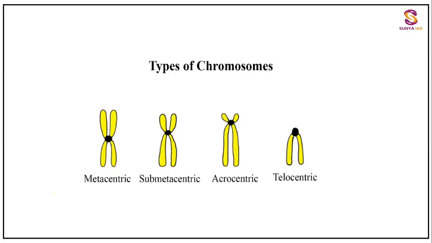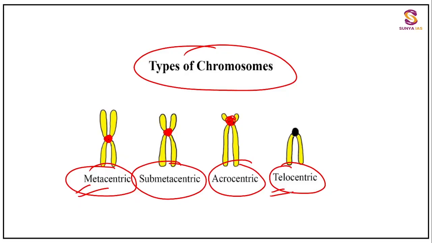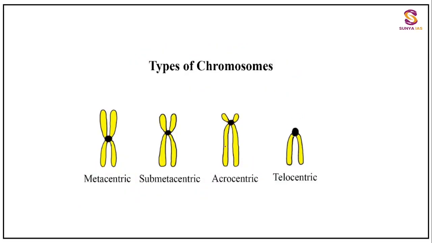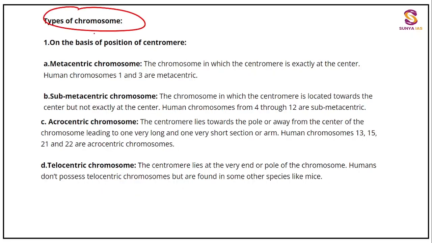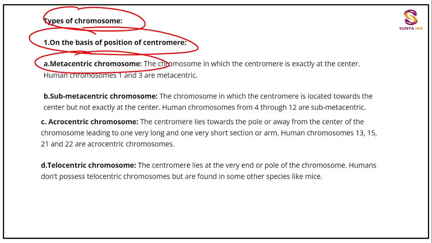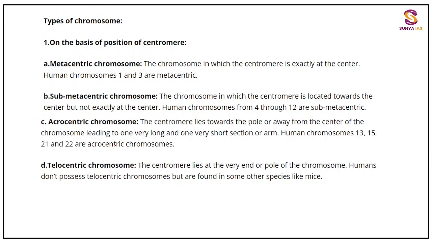So let me show you first of all the types of chromosomes on the basis of centromere position. If the centromere is at the center, then it is known as metacentric. If it is slightly offset, thoda sa offset, it is submetacentric. Highly offset, acrocentric. Then if the centromere is present at the end, that is telocentric, thus no other arm is visible. Okay, this you have to remember: meta, submeta, acro, and telo. So the types of chromosome on the basis of position of centromere are metacentric, submetacentric, acrocentric, telocentric.